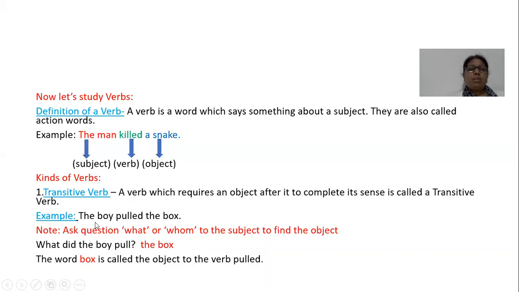For example, the boy pulled the box. Now when I put a question, what or whom to the subject, I can easily find the object. What did the boy pull? The box. So the word box is called the object to the verb pulled.